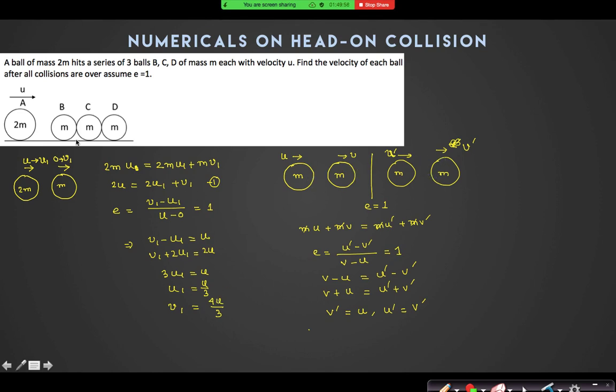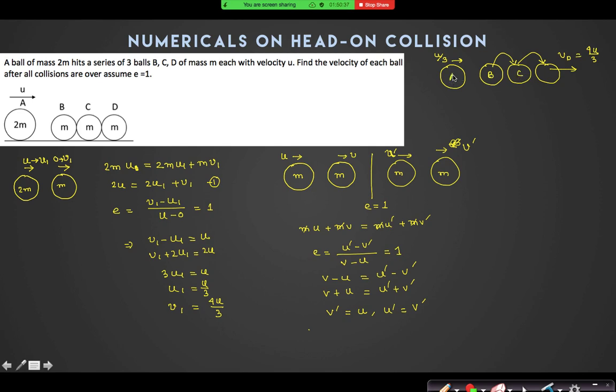So, can you tell me after B and C collide, what will be the velocity of C? Velocity of C will be u by 3? No, 4u by 3. Yes, 4u by 3. So after first collision, velocity of A becomes u by 3. Velocity of B is transferred to C, and velocity of C is transferred to D, yes or no? Yes, sir. So finally the velocity of D will be 4u by 3. Yes, and B and C will remain at rest.